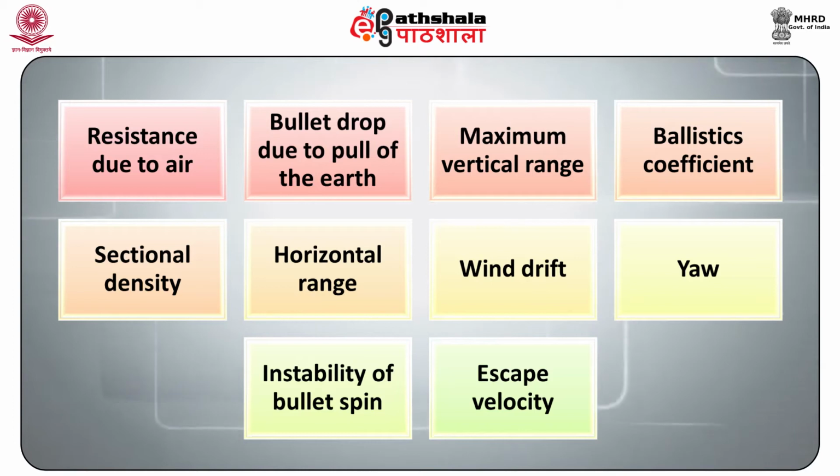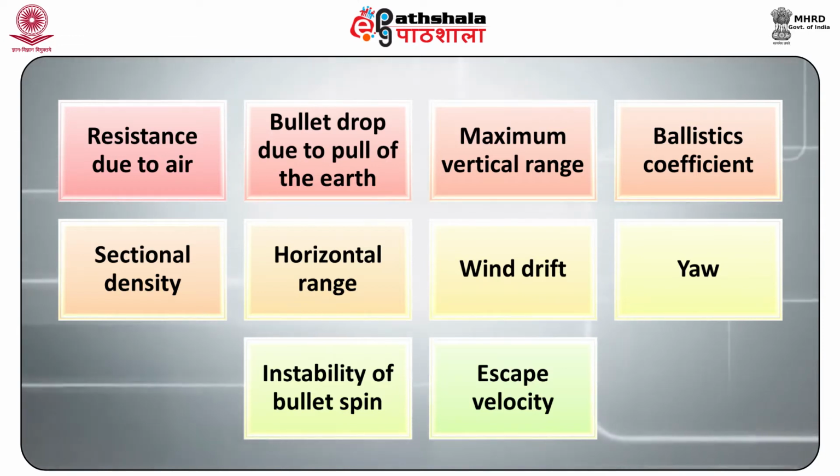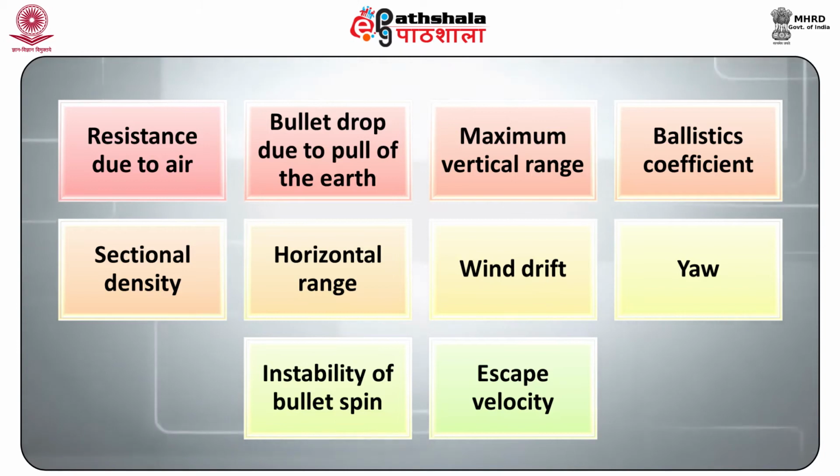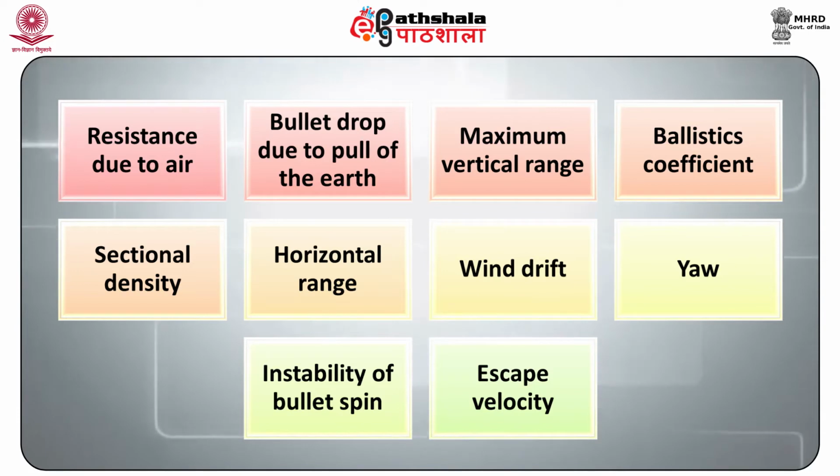Others, including horizontal range, wind drift, yaw, instability of the bullet spin, escape velocity, would be discussed in this part along with structural features and shape of the trajectories and their relation to the velocity of the projectiles.